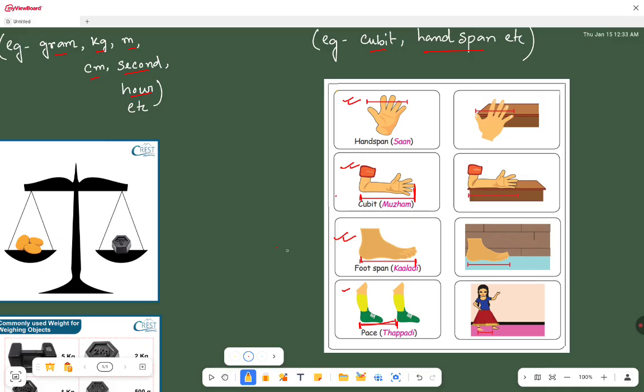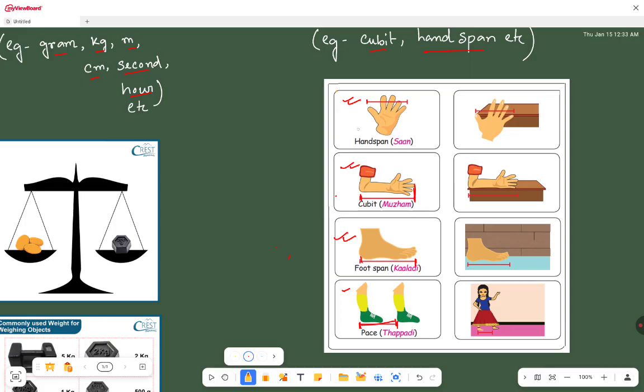Now I will go and measure the screen of your phone. I will say, no, according to my handspan, the length of the screen of your phone is 2 handspans. Now your mother will come and measure the screen of your phone, and she will say, no sir, it is coming 3.